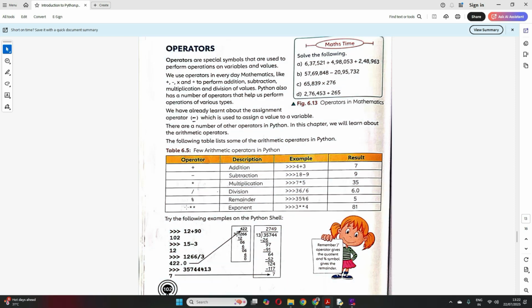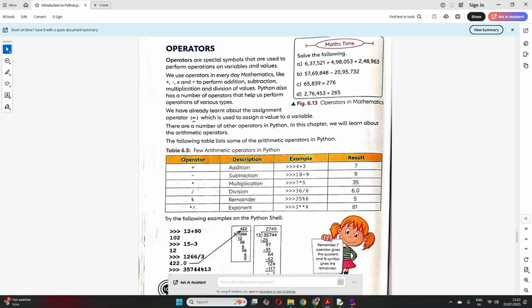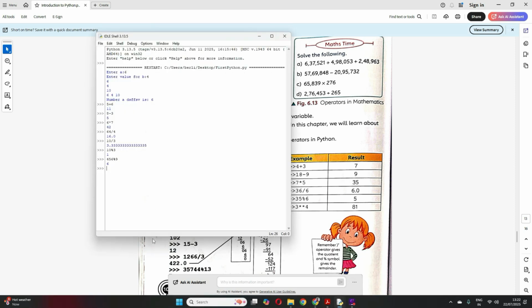Now if you want to find the exponent, like to the power 4, for that we use the exponent sign. So here if I write 3, two stars, 4, that is 3 to the power 4, which means 3 into 3 into 3 into 3, 4 times 3, right? So that gives you 81.